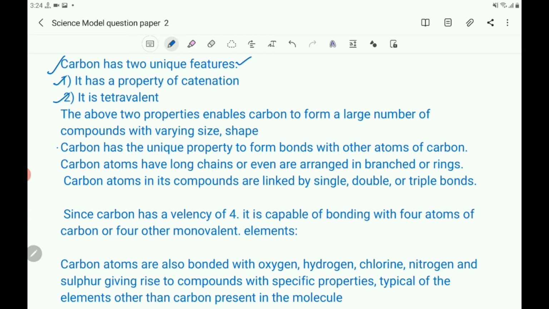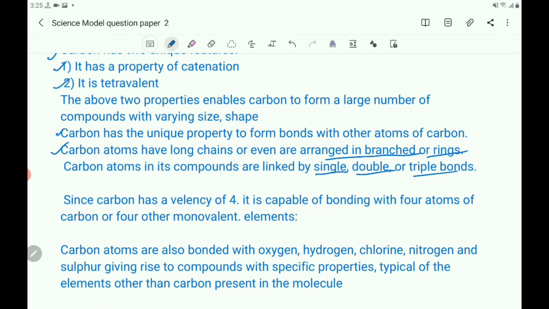Next, carbon has the unique property to form bonds with other atoms of carbon, and carbon atoms form long chains or are arranged in branched chains or rings. Carbon atoms in its compounds are linked by single, double or triple bonds. Carbon compounds can be formed by single bond, double bond or triple bonds.